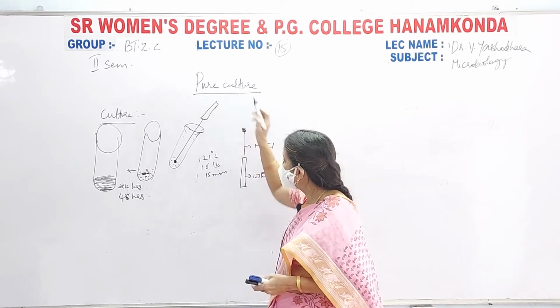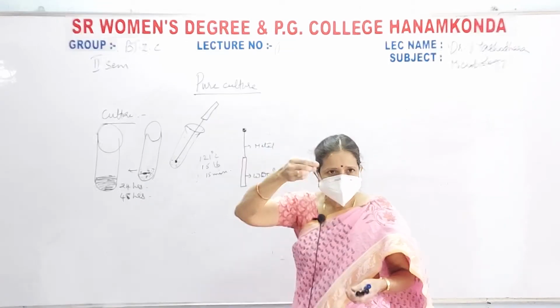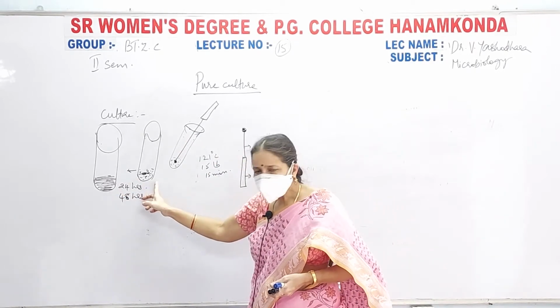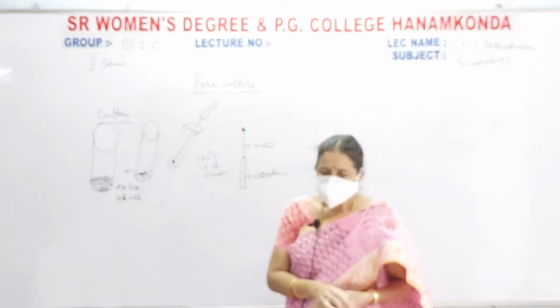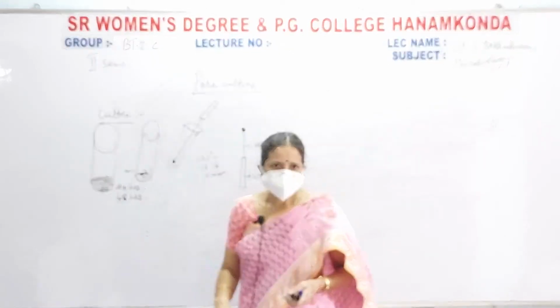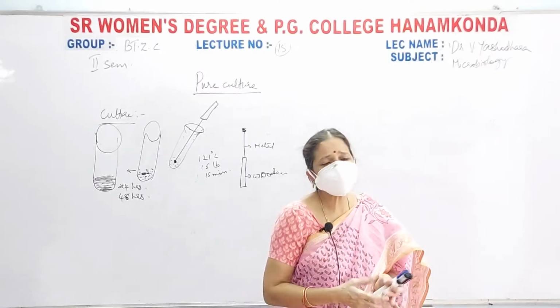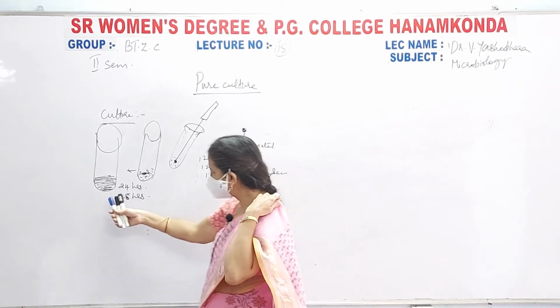Now we are talking about pure culture. I have lifted some bacterium and released it into the medium, and it has grown. I left it for 24 to 48 hours. Then the bacterium has grown. In this culture, many types of bacteria are present. That is, different types of bacteria are present in this culture.